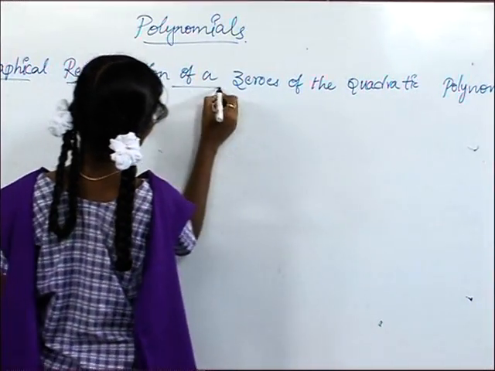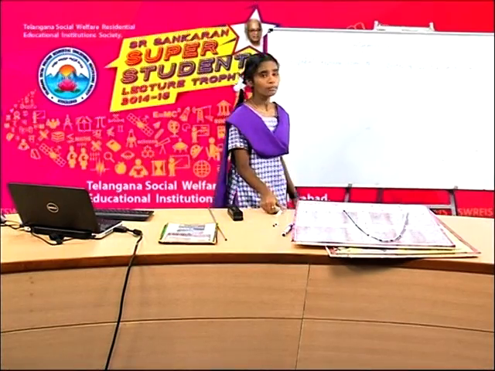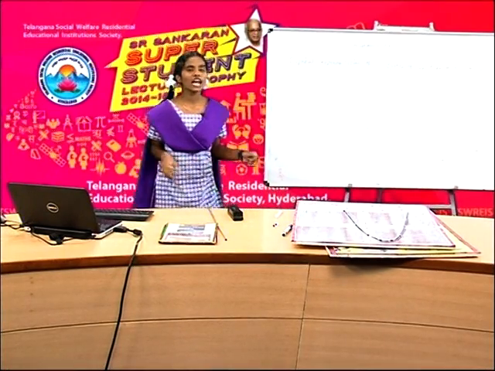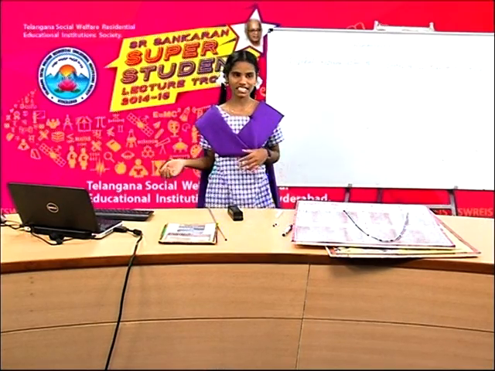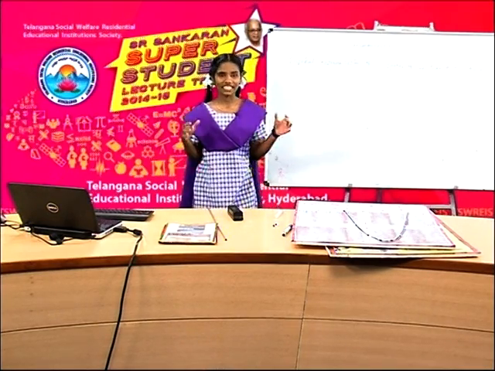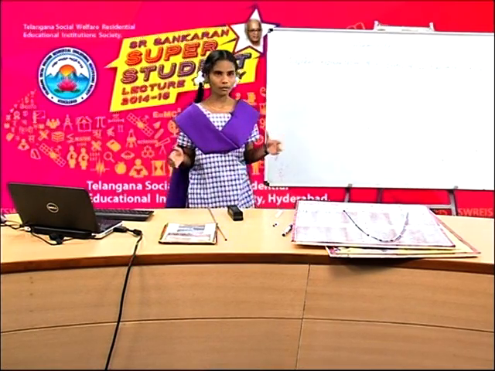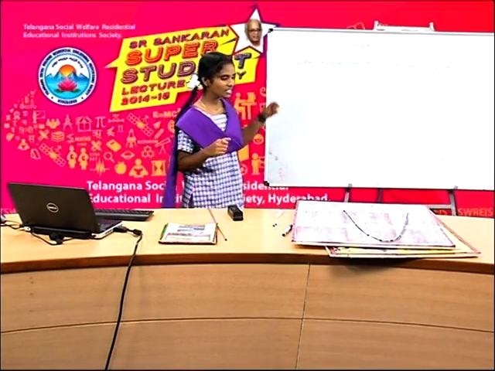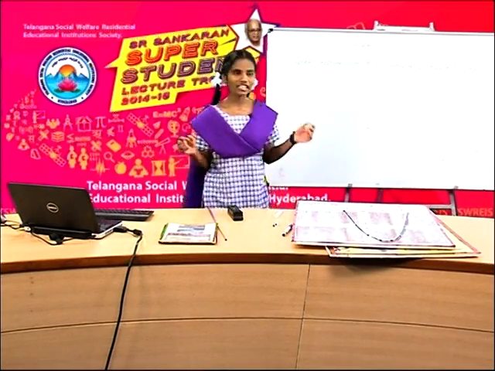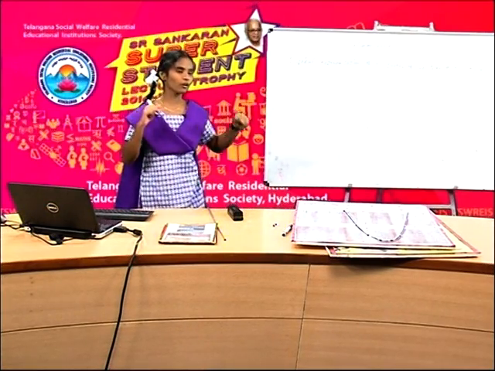Graphical representation of zeros of the quadratic polynomial. Friends, before going to tell about this, I want to tell one thing. In 1637, a scientist, René Descartes, developed a graphical method in polynomials to find polynomial equations. Friends, now I am going to take one equation to represent the zeros of a quadratic polynomial.